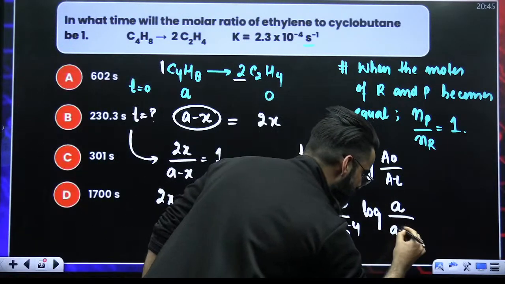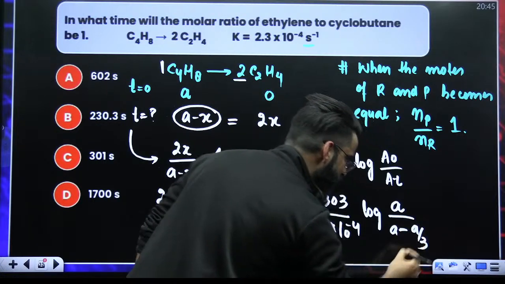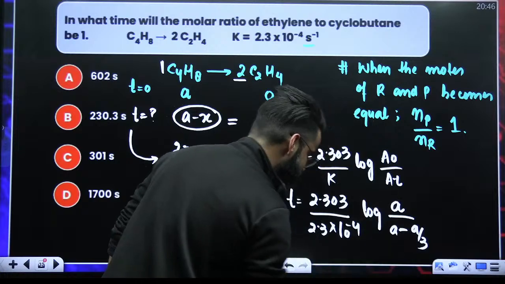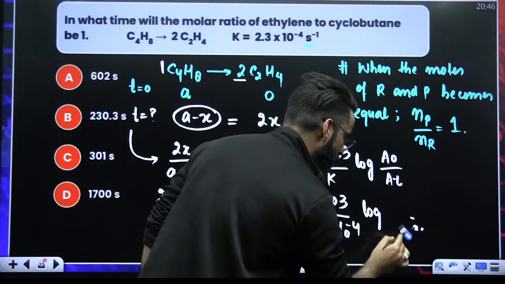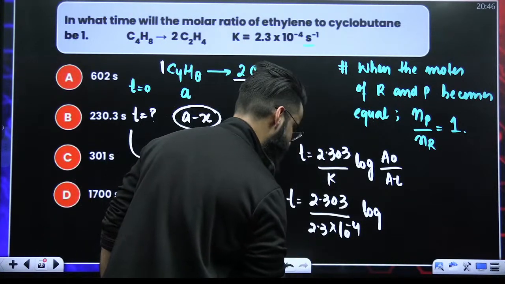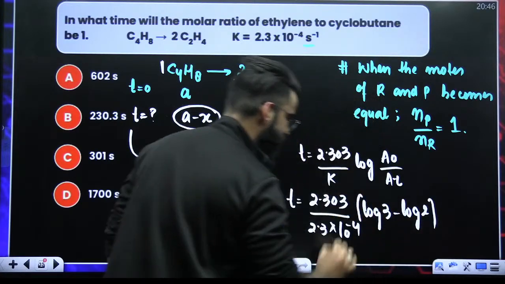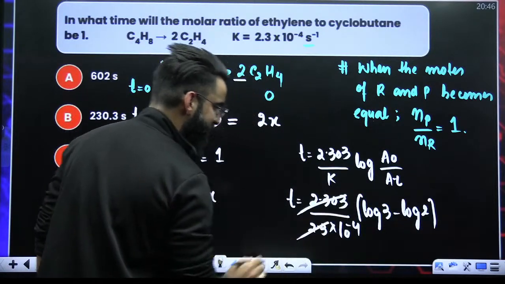So this is A minus X, what is it? A by 3. X is what? A by 3. So this becomes 3A minus A, 2A by 3. A gets cancelled. So it is log of 3 by 2. Log of 3 by 2 means it is log of 3 minus log of 2. I believe this calculation part is clear till here. So this term gets cancelled out.